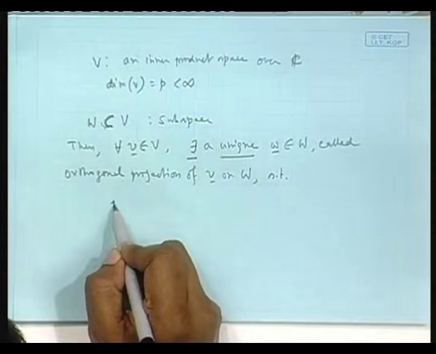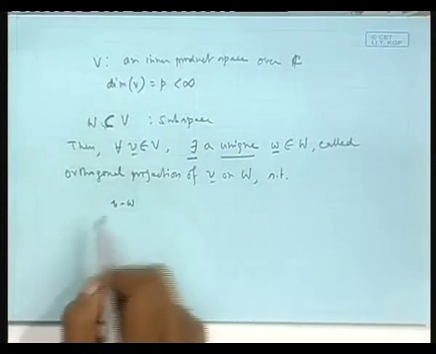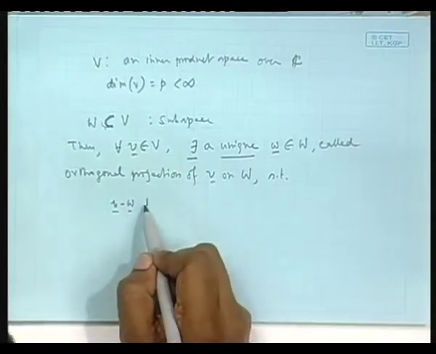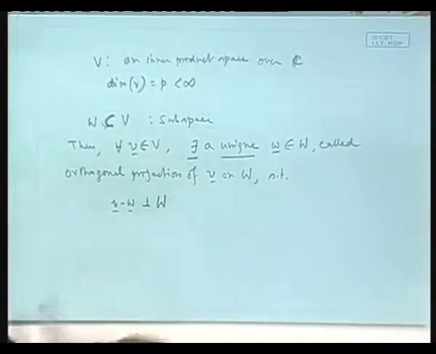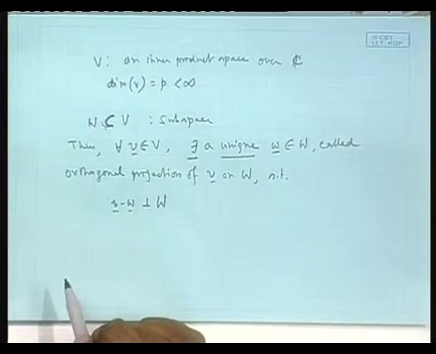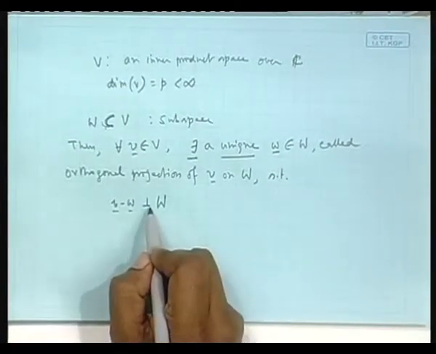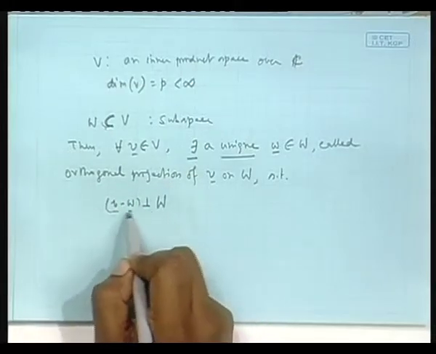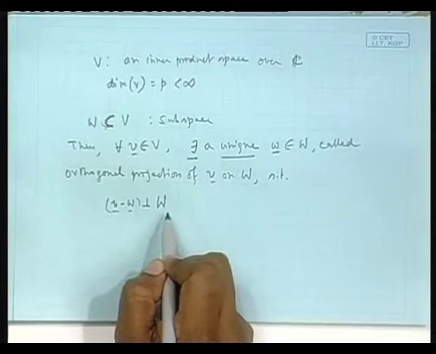It is such that V minus W, this vector, is orthogonal to the space W. This is the notation. You can call it an error vector or whatever, it is orthogonal to the space W.